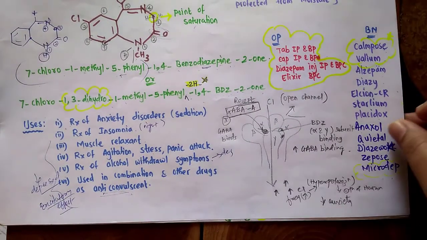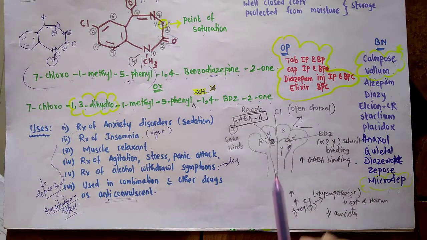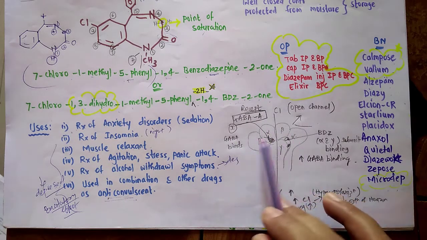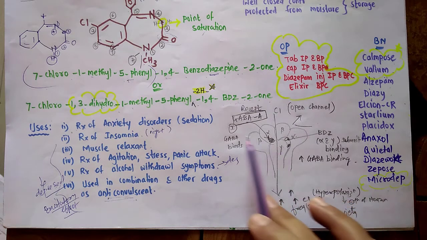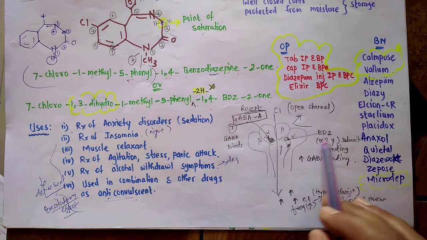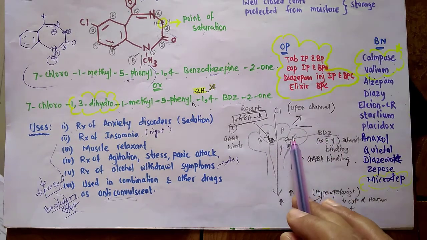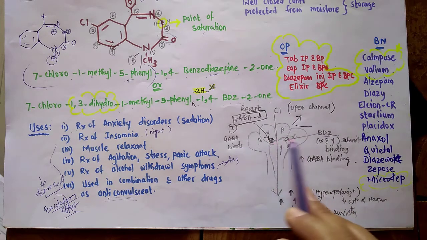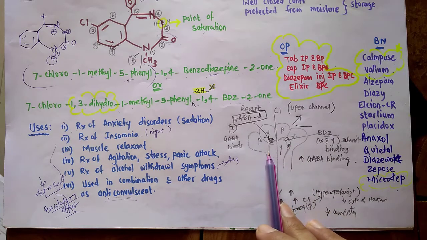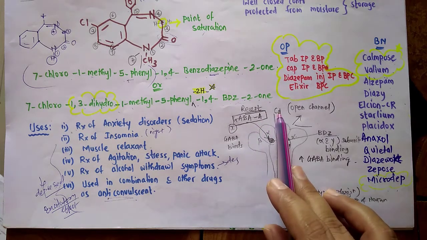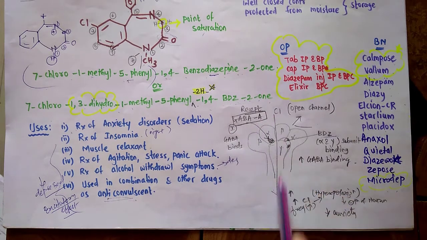Coming towards the mechanism of action. As you know, the target is the GABA receptor. This receptor has 5 subunits, 2 alpha, 2 beta and 1 gamma. GABA binds to the alpha and beta subunit and benzodiazepine binds to the alpha and gamma subunit. So there are different sites for binding on the GABA receptor. Once GABA binds, it will lead to the opening of the ion channels and chloride influx.